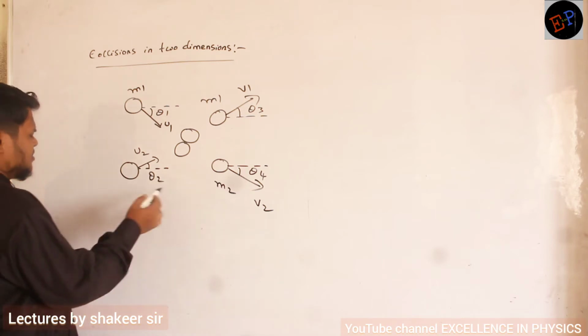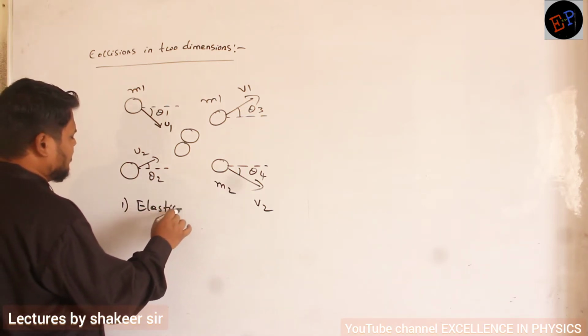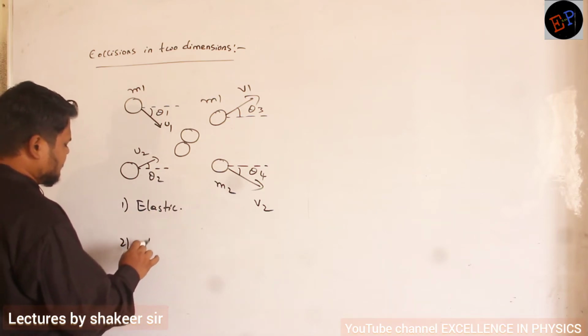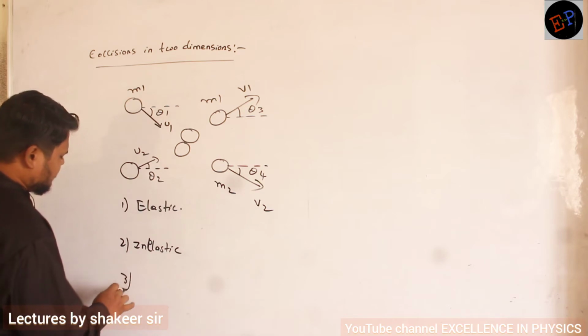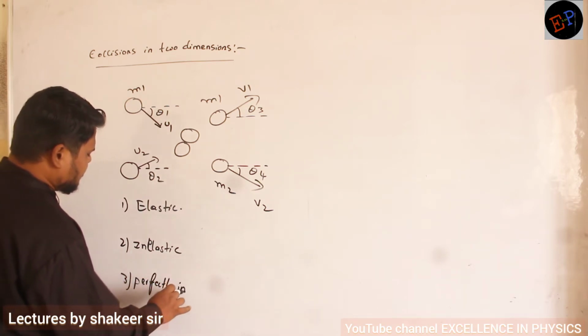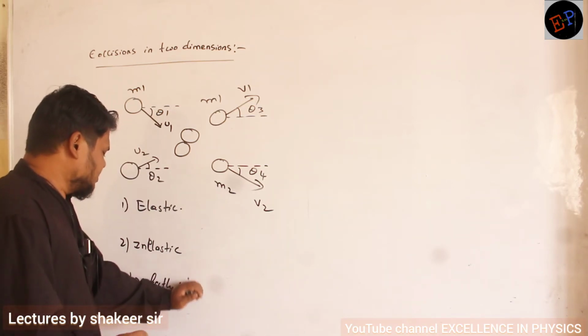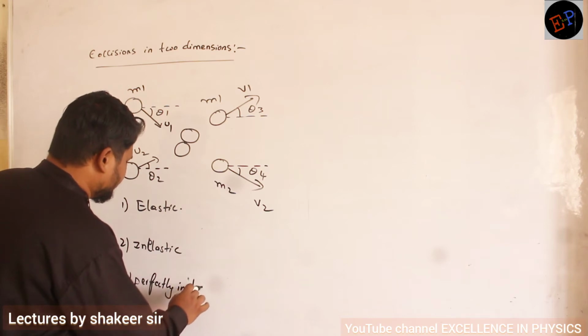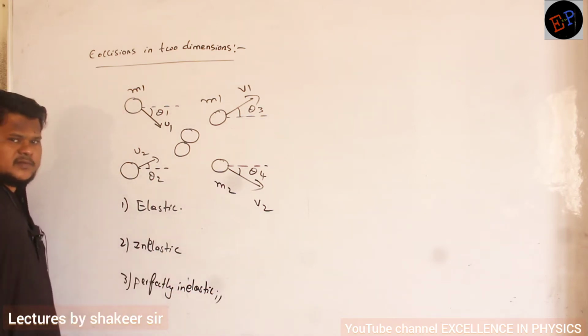And in 2 dimensions also we have elastic collision, and we have inelastic collision, and here also we have perfectly inelastic collision. Clear, no? So again, what is meant by perfectly inelastic collision? After collision, bodies will become one body and they will travel like a single body.